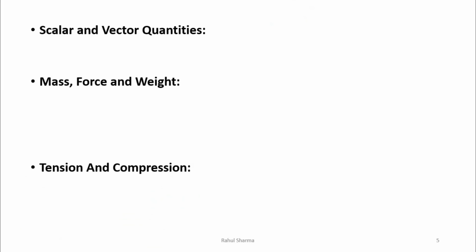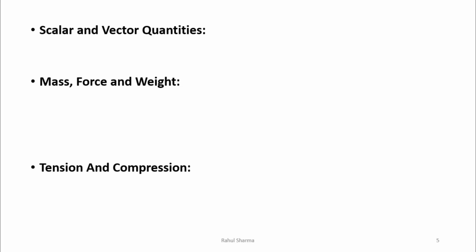Now we will discuss a few important topics. First is the scalar quantity, then mass, force, weight, and tension, compression. Now first see the scalar and vector quantity. A quantity is said to be a scalar if it is completely defined by its magnitude only, right? Then it is known as scalar quantity.